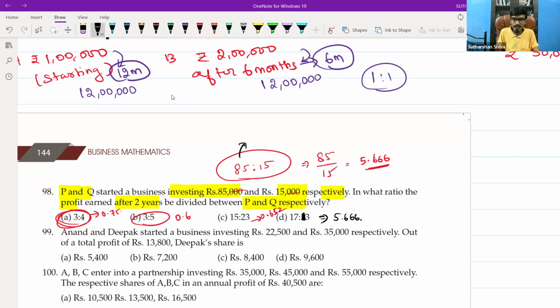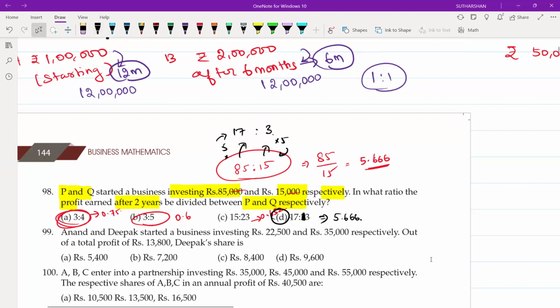If you simplify 85 by 15 by cancelling using the 5 table, 17 into 5 equals 85, and 3 into 5 is 15. So it is nothing but option D. Are you able to understand? Yes, sir.